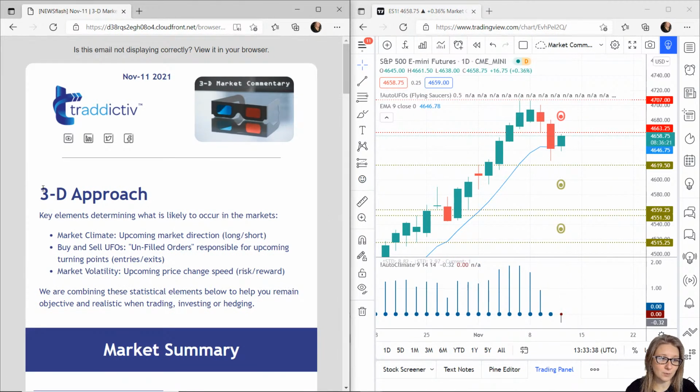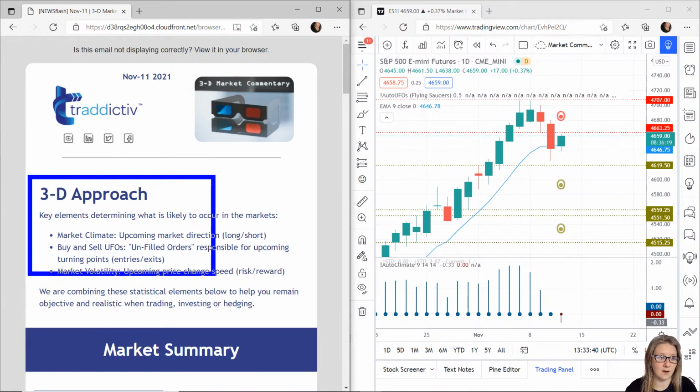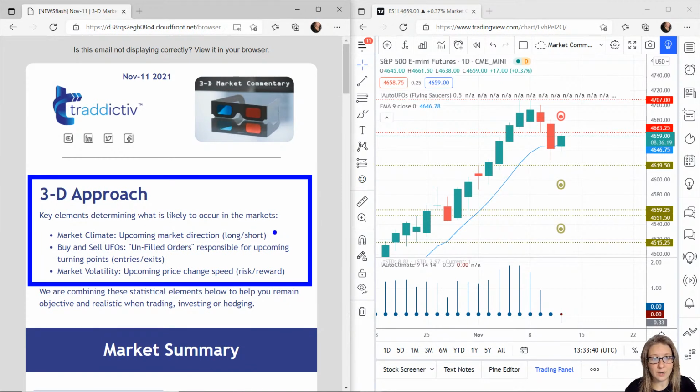And first, we're going to just explain what this 3D approach is, what the 3 separate elements are. Now, the first thing we're going to look at per market is market climate, meaning where's the upcoming market direction? Where's the probability? Up, down, nowhere, which then helps us decide whether we buy, sell, or do nothing.